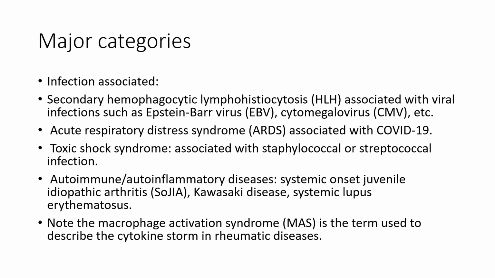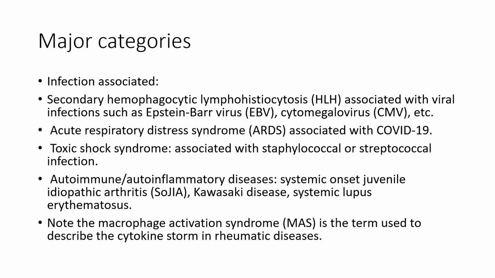So the major categories are infection associated, such as secondary HLH associated with viral infections like EBV and cytomegalovirus, then acute respiratory distress syndrome associated with COVID-19, and toxic shock syndrome, which is associated with staphylococcal and streptococcal infection. Then autoimmune and autoinflammatory diseases like systemic onset juvenile idiopathic arthritis, Kawasaki disease, and systemic lupus erythematosus.